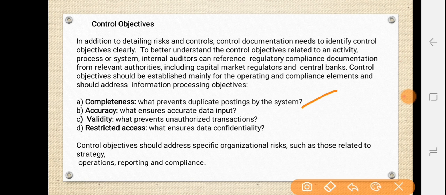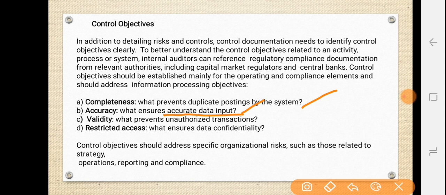Then accuracy: ensure accurate data input. How can they have accurate data input with the internal control system they are adopting within the organization? And validity: prevent unauthorized transactions. How can they prevent unauthorized transactions within the organization?